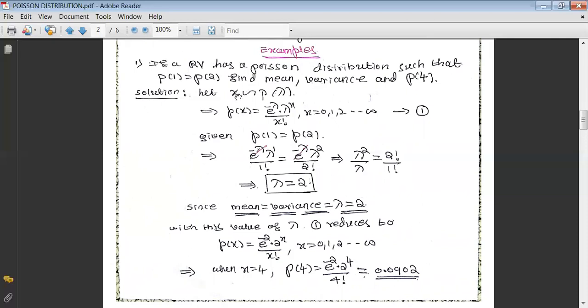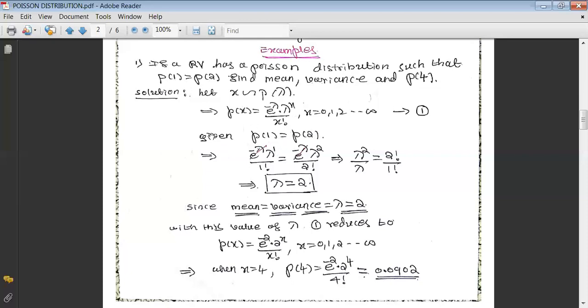And I'm going to consider, as they said, X is a Poisson variate. That's why let us consider one Poisson variate X having Poisson distribution with parameter lambda. This implies P(x) equals e raised to minus lambda, lambda raised to x divided by x factorial, where x takes the values 0, 1, 2, and so on up to infinity, which is the probability function of Poisson distribution. And they have given the condition that for Poisson, P(1) equals P(2).